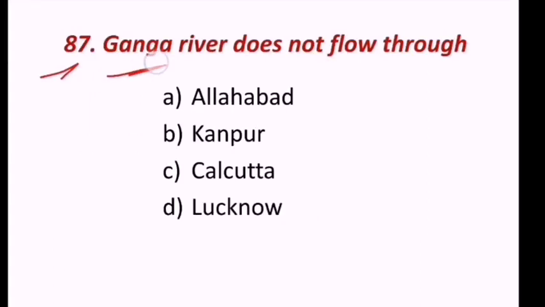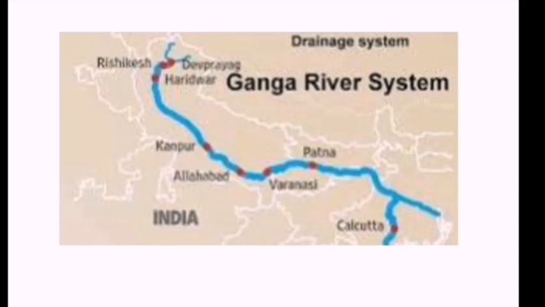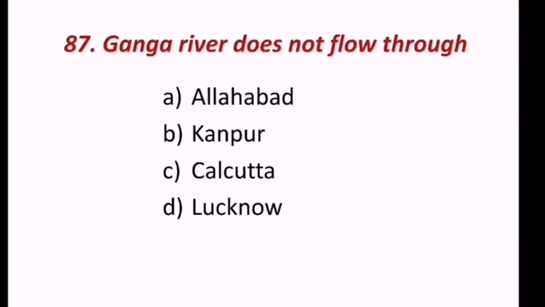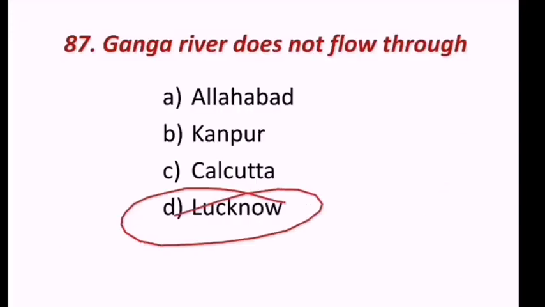87th question. Ganga River does not flow through. Ganga River does not pass through Allahabad, Kanpur, Calcutta, Lucknow. Look at the map and understand. Kanpur is there, Allahabad is there, Calcutta is there, but Lucknow is not there. Hence we can say this D is the correct answer.